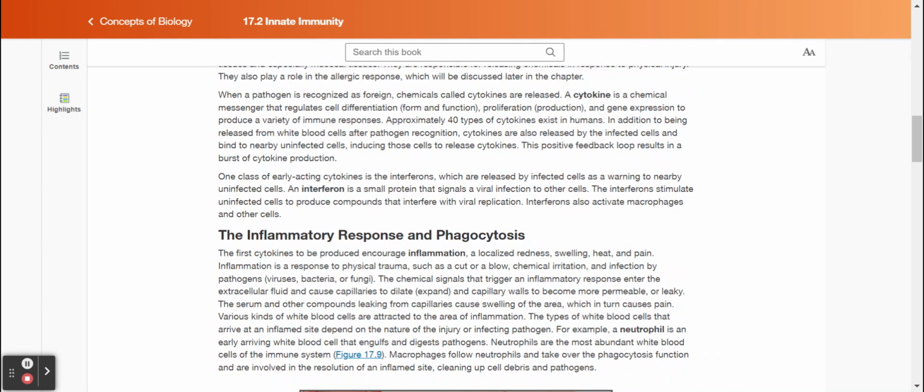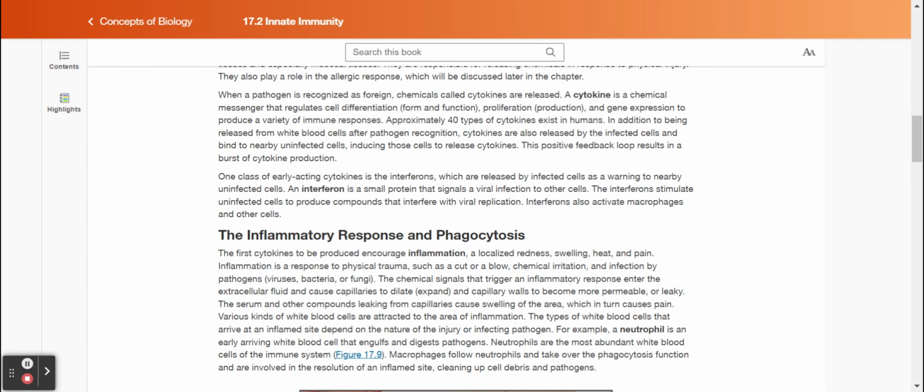When a pathogen is recognized as foreign, chemicals called cytokines are released. A cytokine is a chemical messenger that regulates cell differentiation, form and function, proliferation, production, and gene expression to produce a variety of immune responses. Approximately 40 types of cytokines exist in humans. In addition to being released from white blood cells after pathogen recognition, cytokines are also released by the infected cells and bind to nearby uninfected cells, inducing those cells to release cytokines. This positive feedback loop results in a burst of cytokine production.